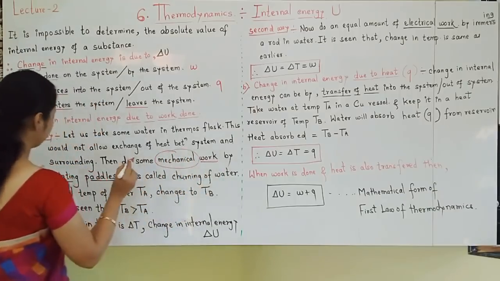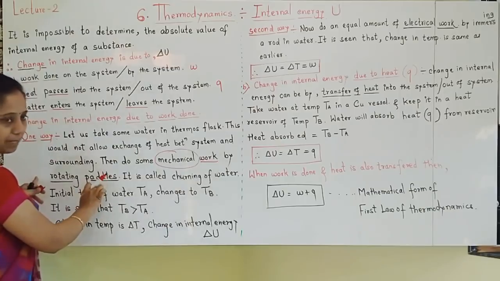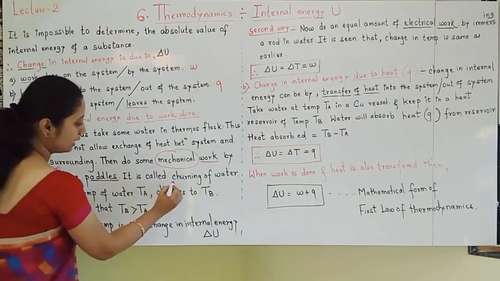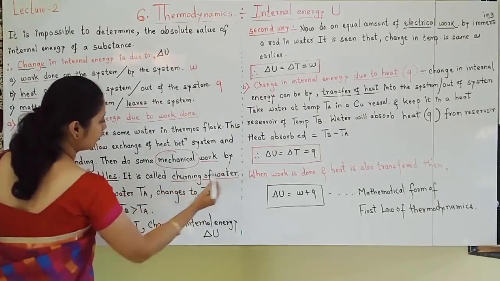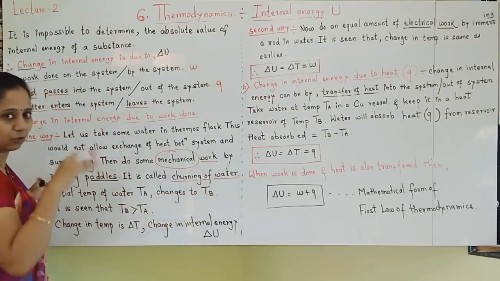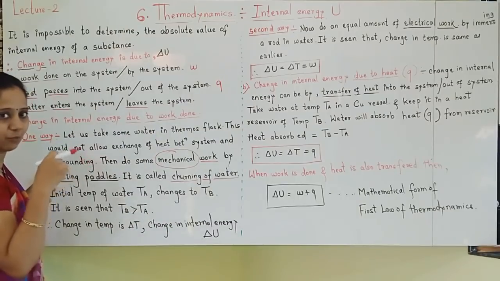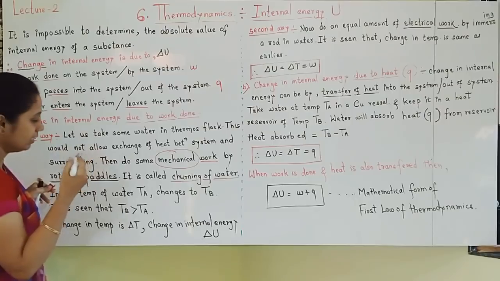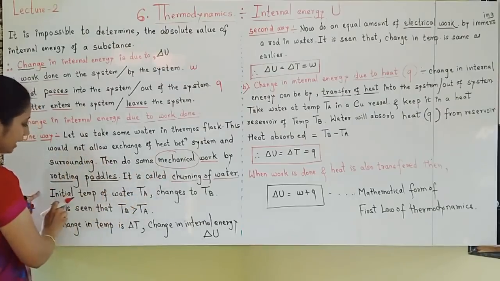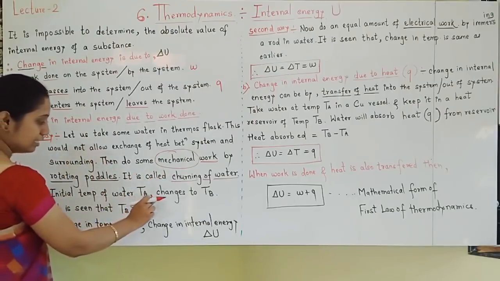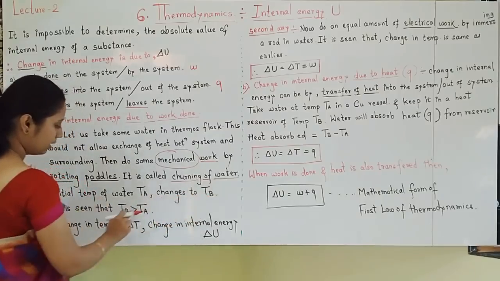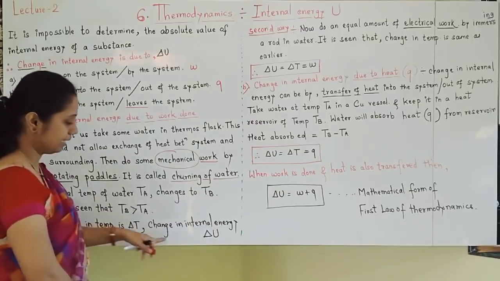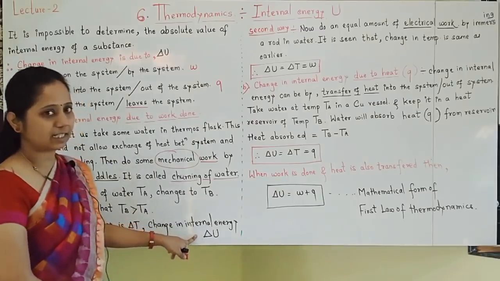Then do some mechanical work. How? By rotating the paddles, as I have shown in the diagram. It is called churning of water. Rotating the paddles will churn the water and create waves in the water. That is called churning of water. Initial temperature TA changes to TB. TB is greater than TA. So change in temperature is delta T and change in internal energy is delta U.